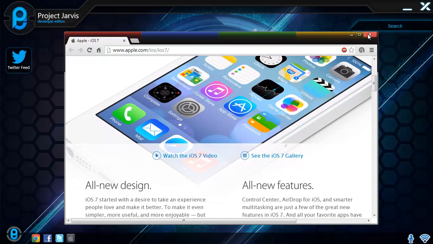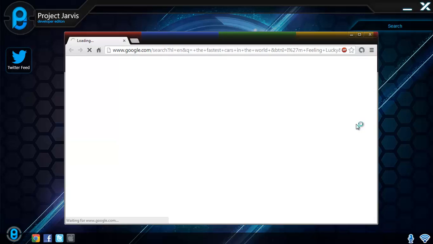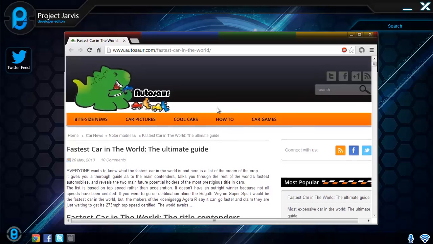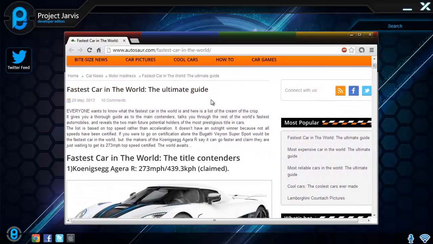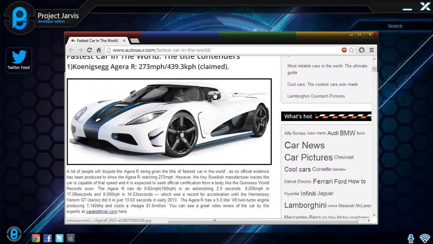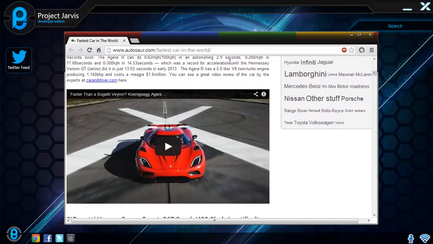Let us try one more. Let's try searching for the fastest cars in the world. Search for the fastest cars in the world. Sure, sir. This time Jarvis brought up a site that compares some of the fastest roadworthy cars in the world. If Jarvis cannot find a suitable web page for you, he will just provide a Google search where you may select your own links. So that is just a basic feature of Jarvis to help provide the user with faster access to information.